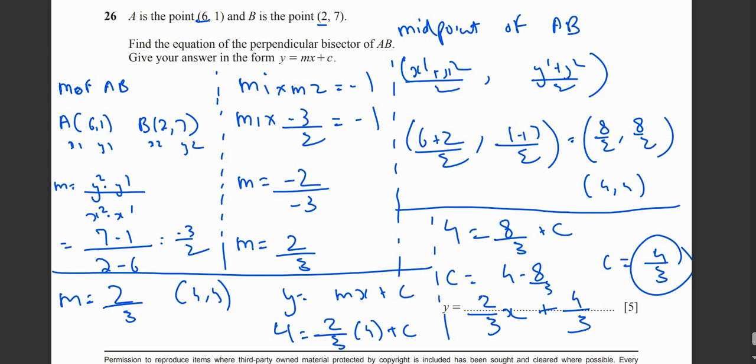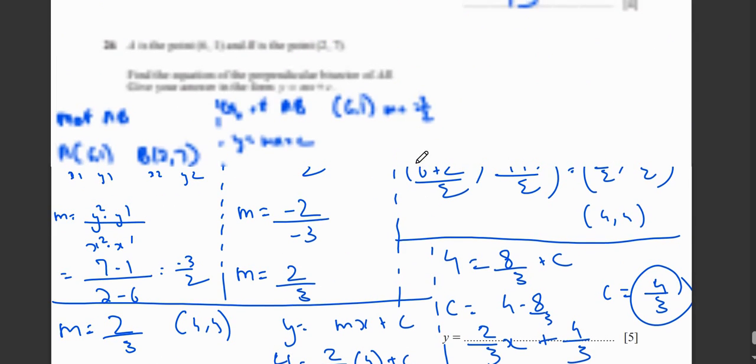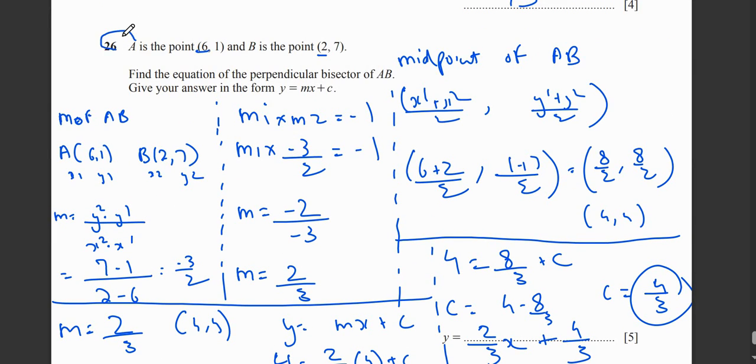So I hope you guys understood this paper. If you don't understand this question, let me know. I will share some videos of mine with you so that you can understand it better.